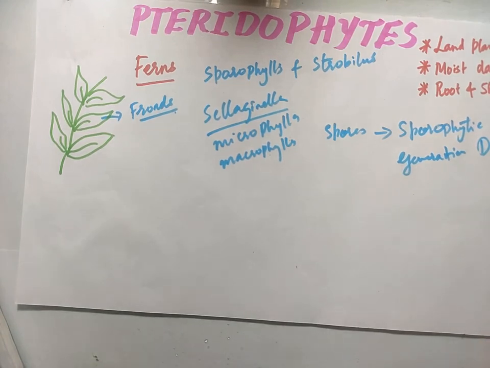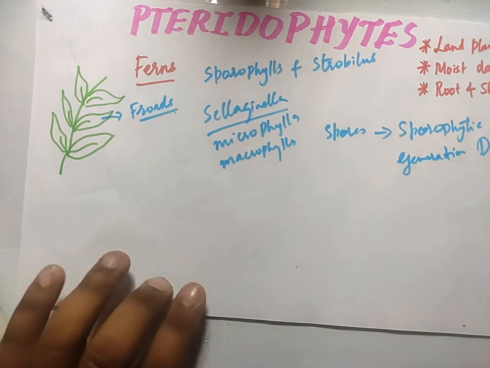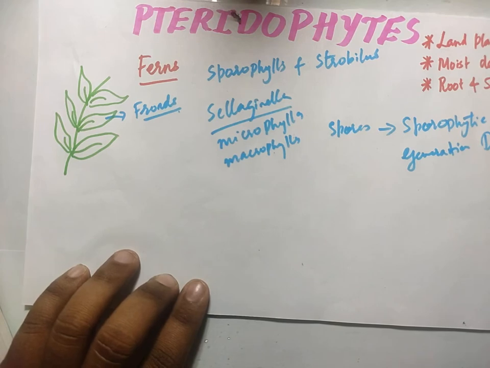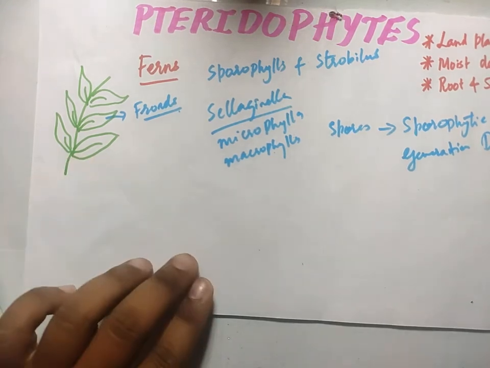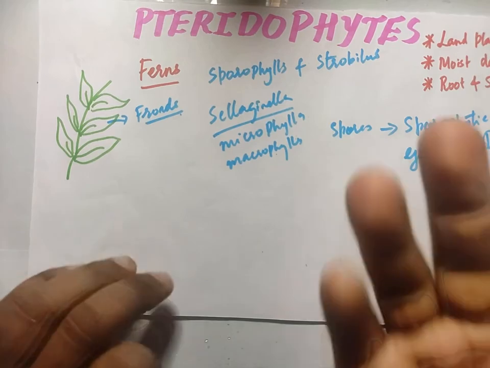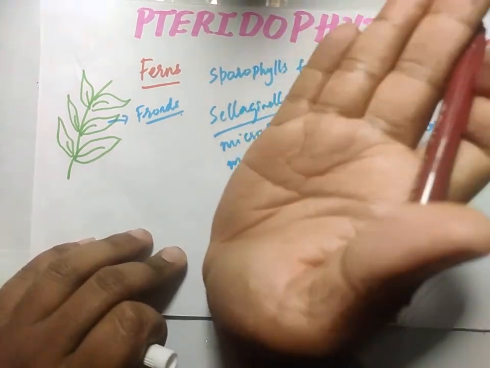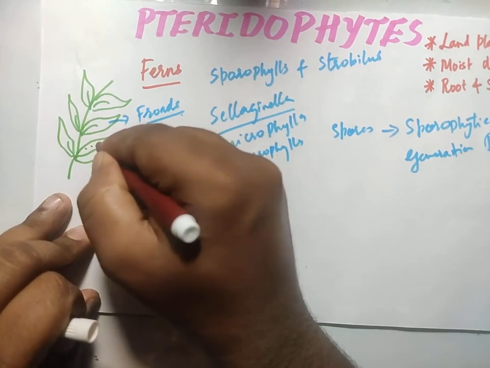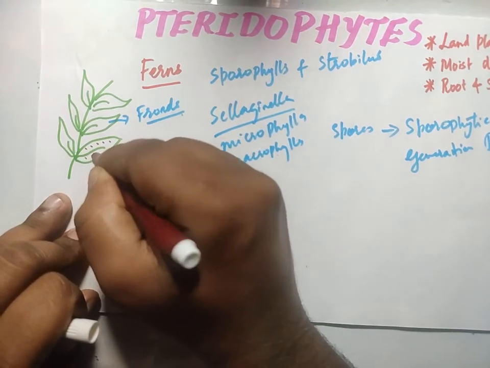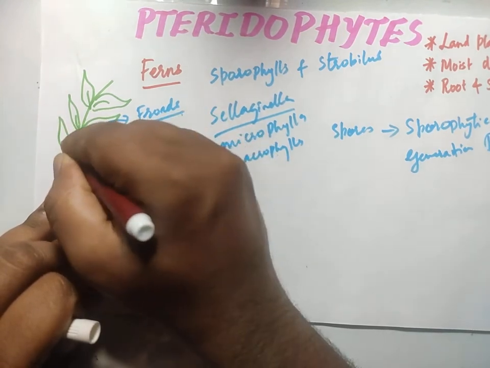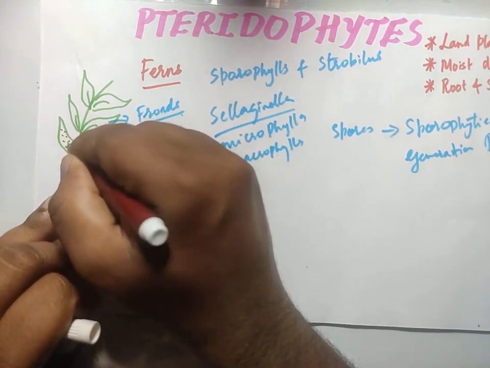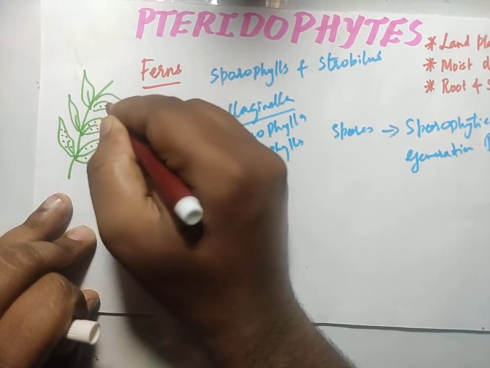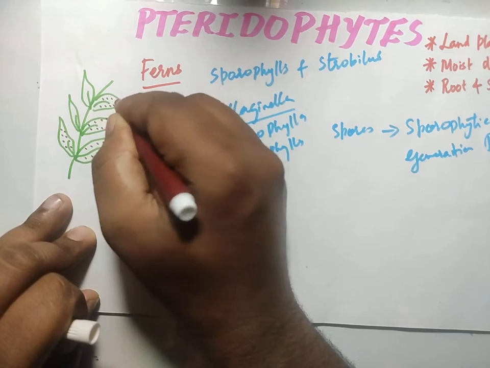Now the next thing we have to understand here is, where are these spores actually born? I told you already that the leaf of this pteridophyte, on the ventral surface, when the leaf is exposed like this, on the lower region it will have dotted structures like this. These dotted structures are called sporangia. See here, can you see this? These are brown color dots. In the leaf also you will find brown color spots only.